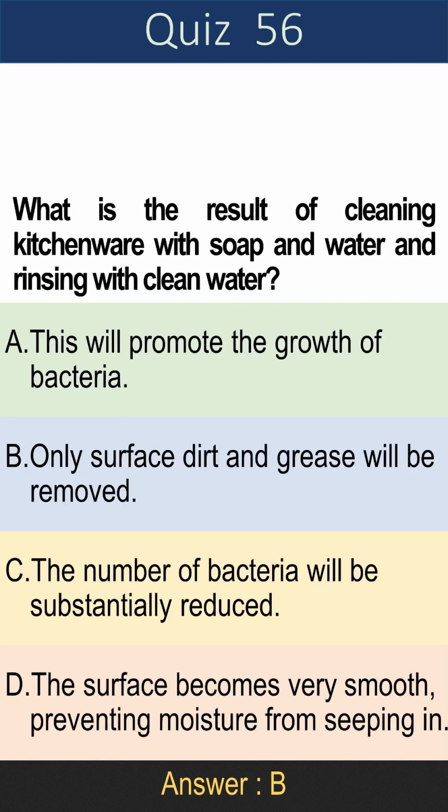Question 56. What is the result of cleaning kitchenware with soap and water and rinsing with clean water? A. This will promote the growth of bacteria. B. Only surface dirt and grease will be removed. C. The number of bacteria will be substantially reduced. D. The surface becomes very smooth, preventing moisture from seeping in. Answer is B. Only surface dirt and grease will be removed.